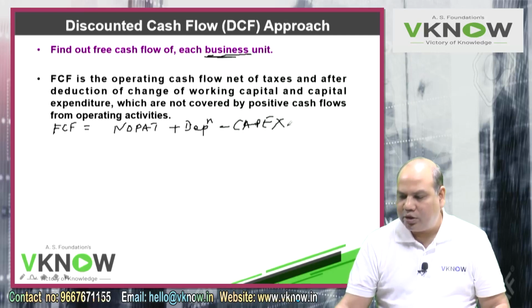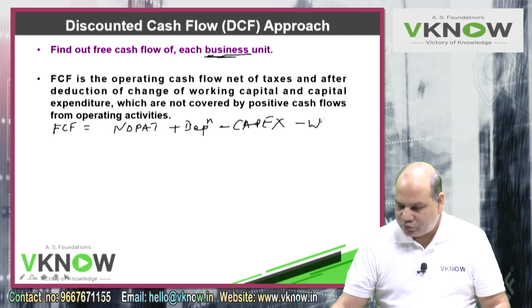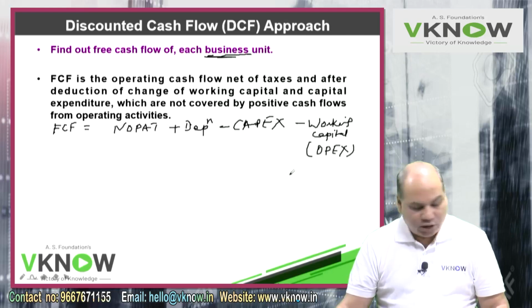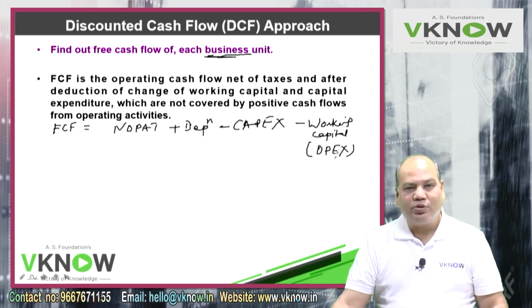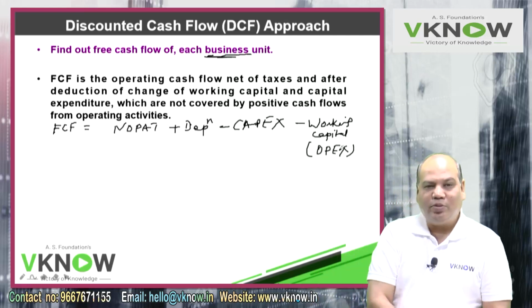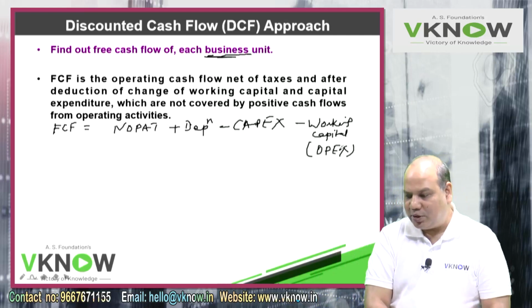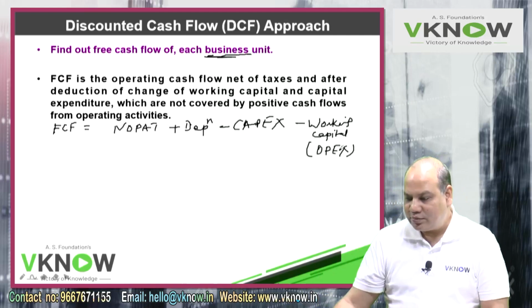Capital expenditure in business is called capex, and minus additional working capital. Some of the companies call it OPEX, operating expenditure, but in our notes nowhere OPEX is used. This is internal terminology used by some companies, capex, OPEX, workex.